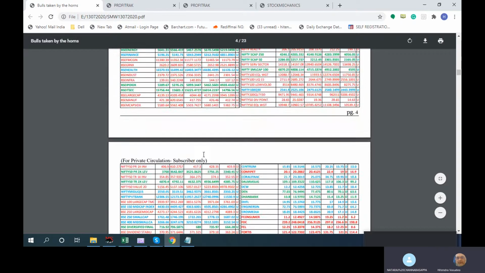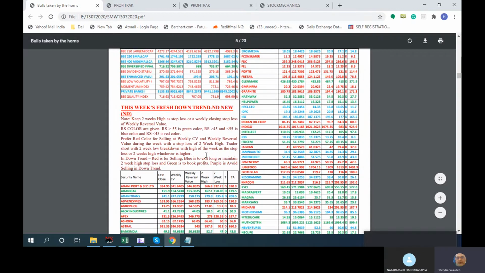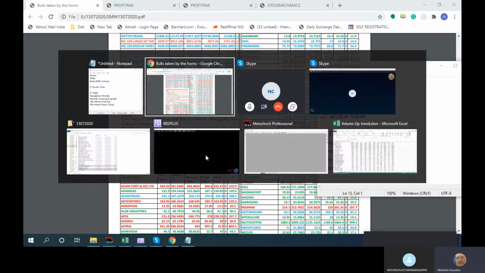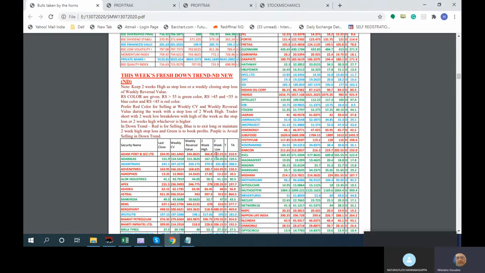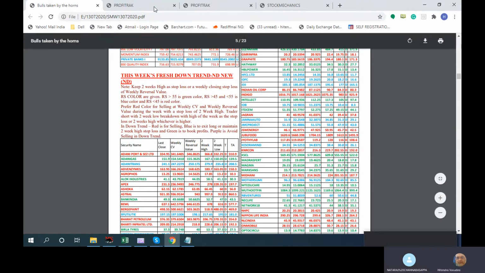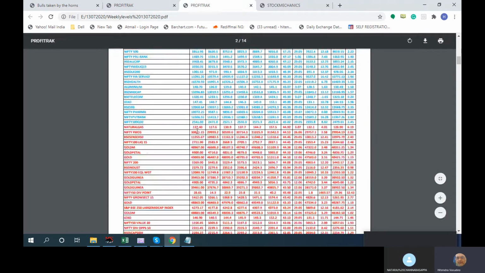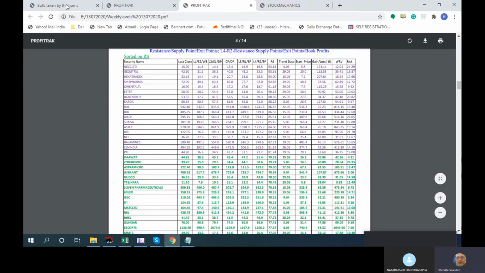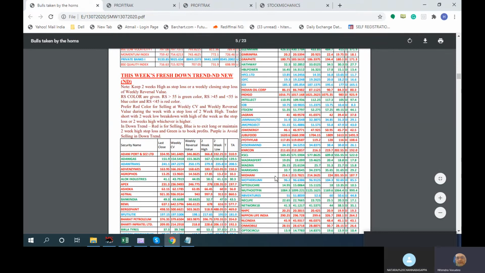But the stocks which this section gives me are this week's fresh uptrend, or this week's fresh downtrend, and so on. So new signals will be fresh uptrend. In this case, over here we have started color codes. Earlier we did not. So this weekly file has levels that have color codes. We'll come to that later. The same color code we have transferred into this table also.